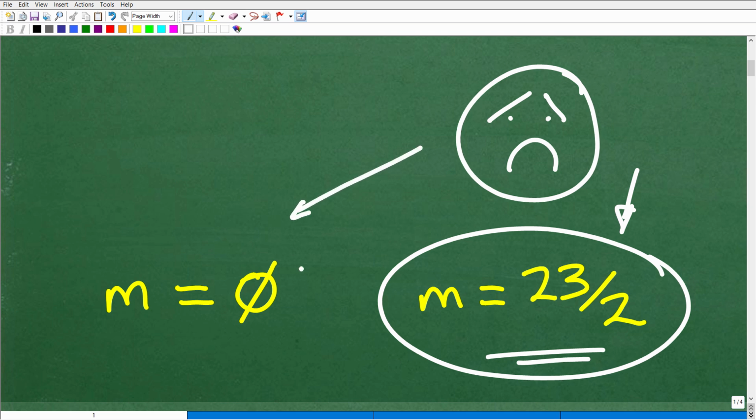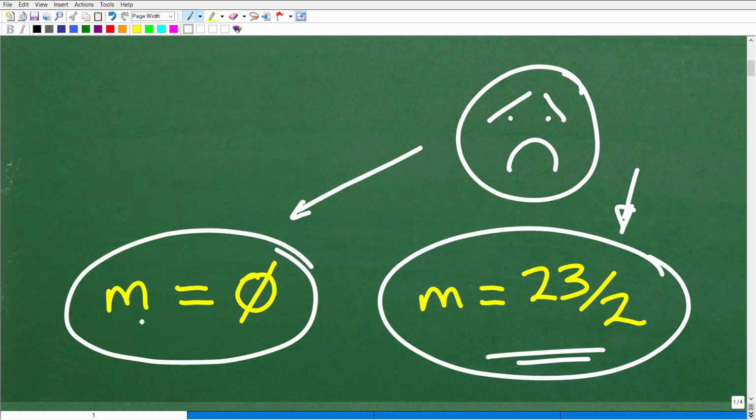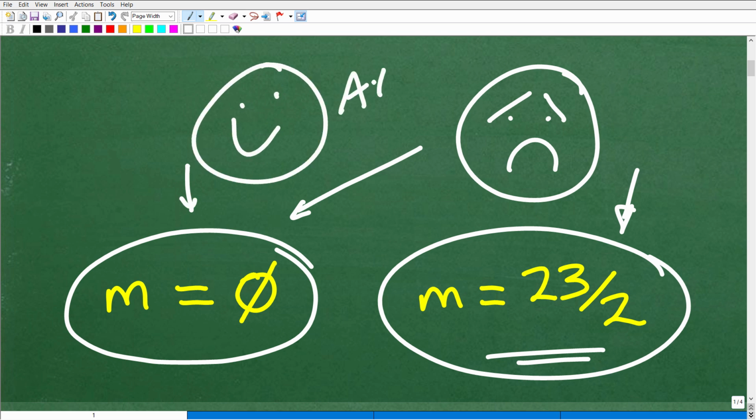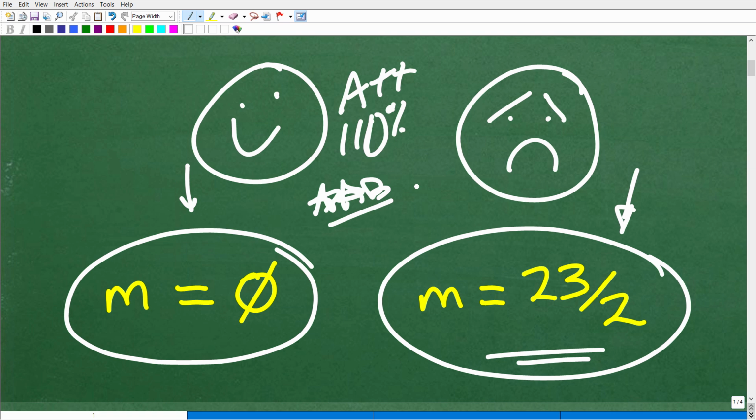Okay, this is the correct answer. And this m is equal to, this is not 0, this is the empty set or null. Basically, there is no solution to this problem. So if you got this answer, let's go ahead and celebrate with a big, huge happy face, and A++ and 110% and multiple stars, so you can tell your friends and family that you know exactly what's going on when you're solving radical equations.